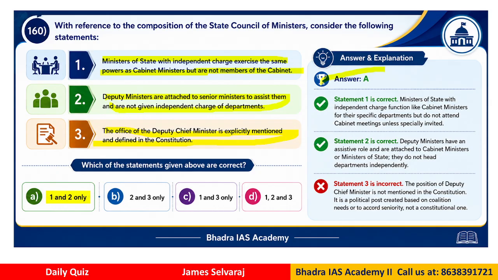So the answer is A. That means only 1 and 2. These two statements are correct. Why? The position of deputy CM is not mentioned in the constitution. It is a political post created based on coalition needs or according to seniority, etc. But it is not a constitutional provision for this kind of post. So these kinds of questions from a polity perspective can be asked. This can be asked in higher level exams.